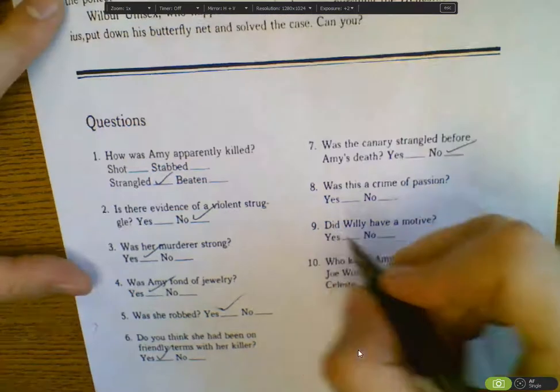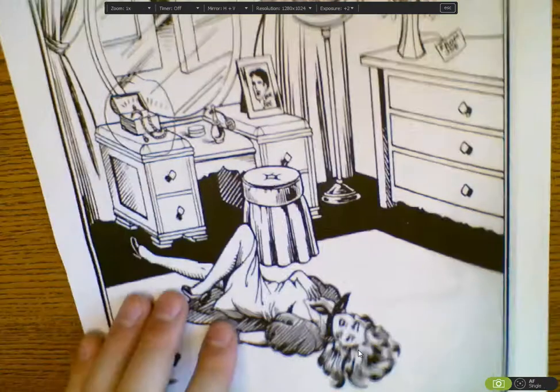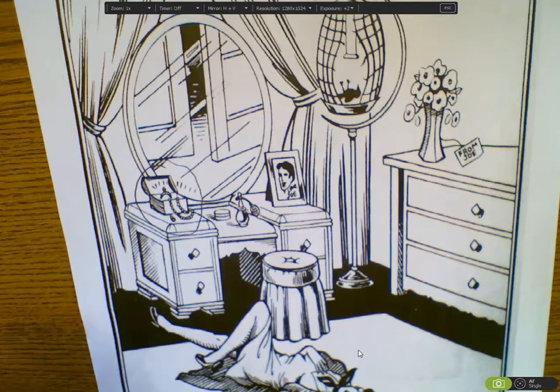Was this a crime of passion? A crime of passion means something done out of anger or in the moment. And we can surmise or infer that because nothing was taken, yes, it's most likely a crime of passion, and the fact that he went out of his way to finish the bird, which was most likely connected to the other gifts that we're going to talk about, yes, this was a crime of passion. And of course, this kind of leads us to our killer. Did Willie have a motive? Now we're down to the nitty-gritty. Up until now,